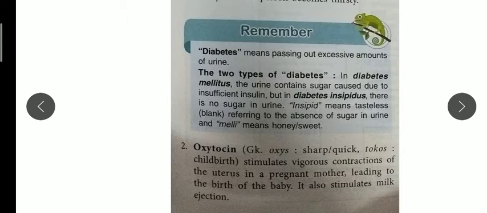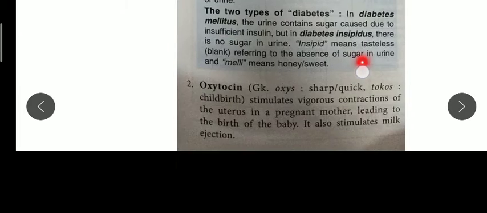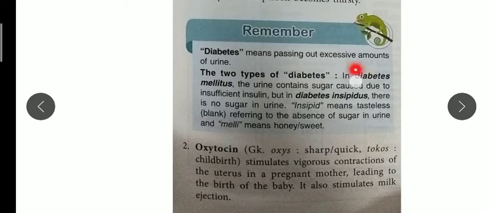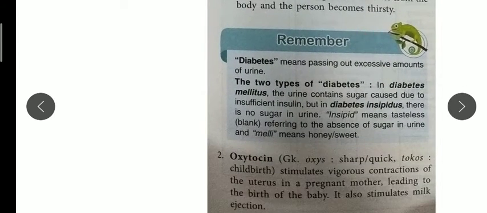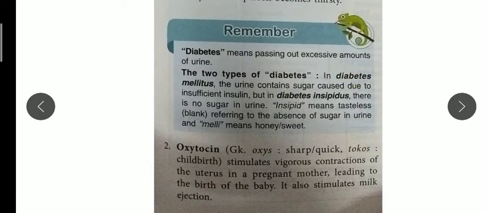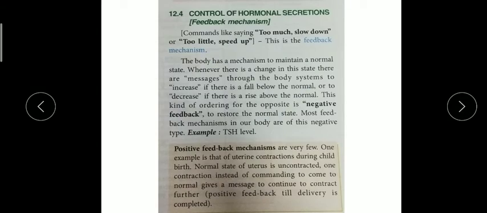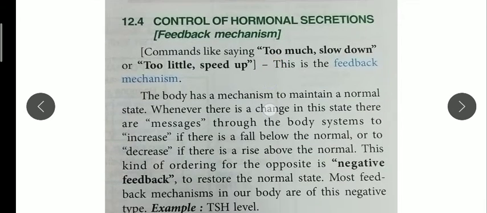Under its influence, alveoli release milk into the ducts of the breast. Remember the two hormones, ADH, antidiuretic hormone, and oxytocin, which are released by the posterior pituitary gland.